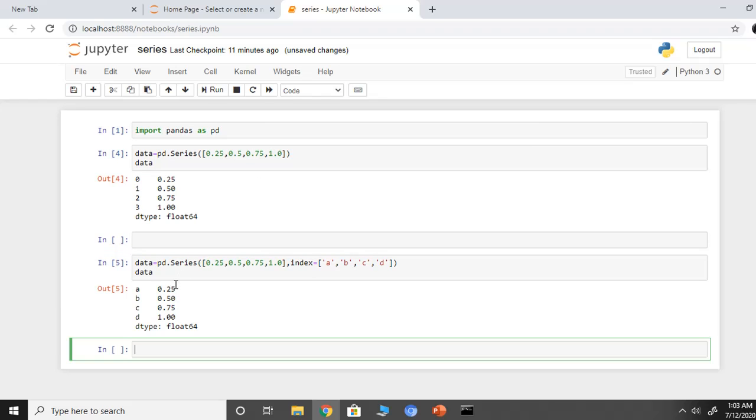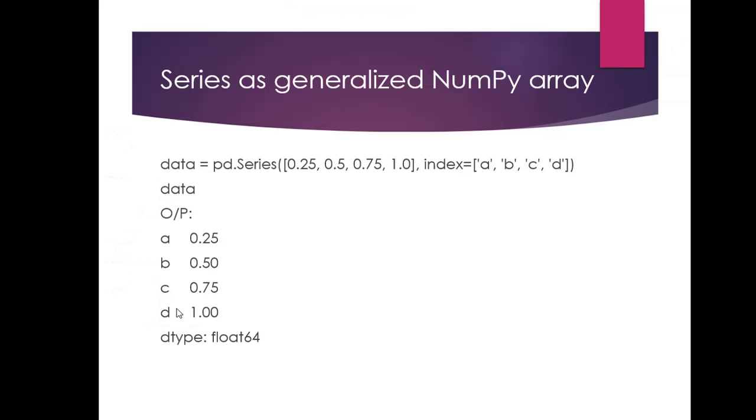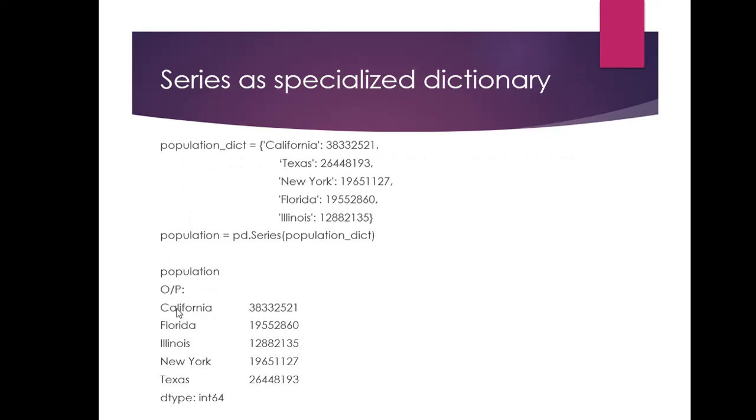Okay, so as we can see, the indices are A, B, C, D and the values are 0, 0.25, 0.5, 0.75 and 1. We can even use non-contiguous or non-sequential indices. Series can be created from a dictionary too.